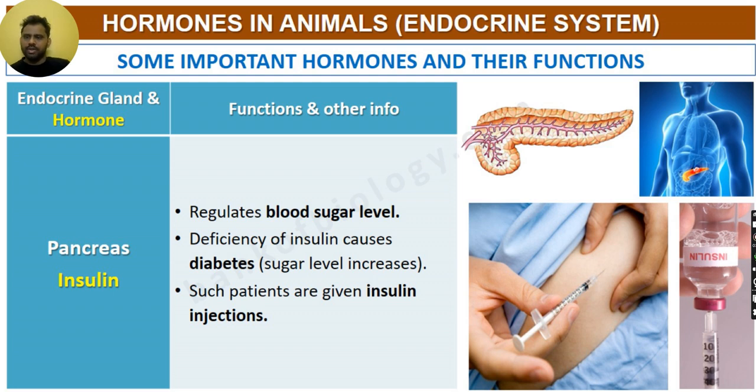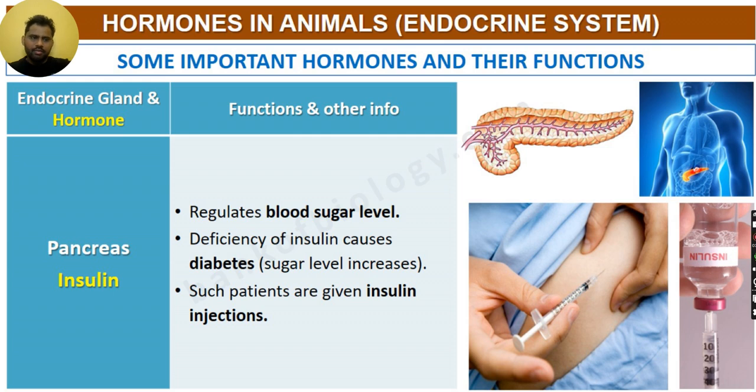Endocrine gland and hormone. Now there is another organ in the human body called the pancreas. Pancreas secretes something very important. It secretes insulin. Okay. So what does insulin do? Important question. It can be asked in exam. Explain the function of insulin. Why is insulin important? Insulin will regulate the blood sugar level.